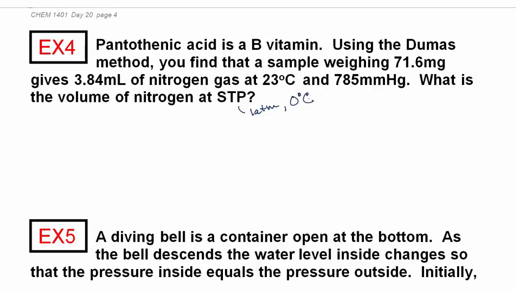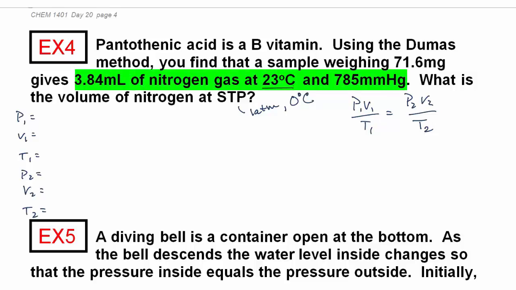So we're changing temperature, we're changing pressure. We're going to go back to our P1 V1 over T1 equals P2 V2 over T2. That type of problem. So let's just list them out. Let's say at 23 degrees Celsius, I have 785 millimeters of mercury and 3.84 milliliters of nitrogen.